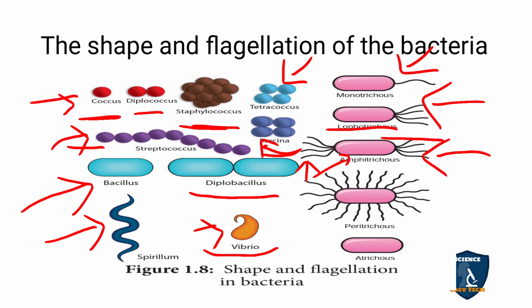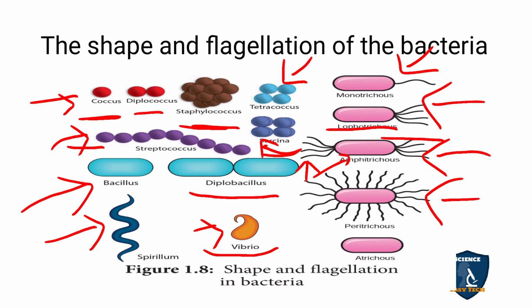Remember the term amphibians. The frog can live in water and land. Like that, the bacteria possesses flagella on 2 sides, then it is called Amphitrichous. Peritrichous means the bacteria is surrounded by flagella.